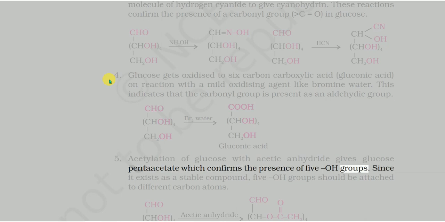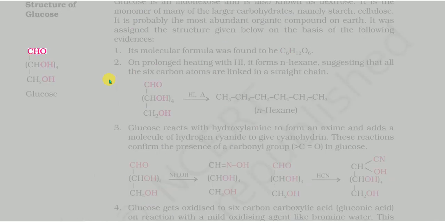groups. Since it exists as a stable compound, the 5 OH groups should be attached to different carbon atoms. Structure of glucose: CHO, CHOH four times, CH2OH.